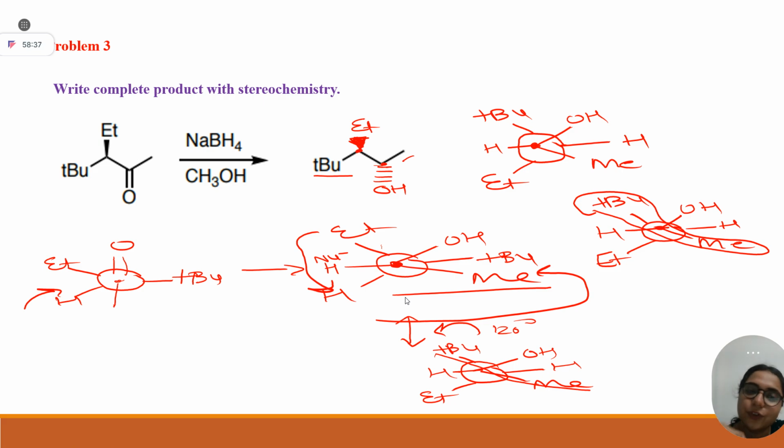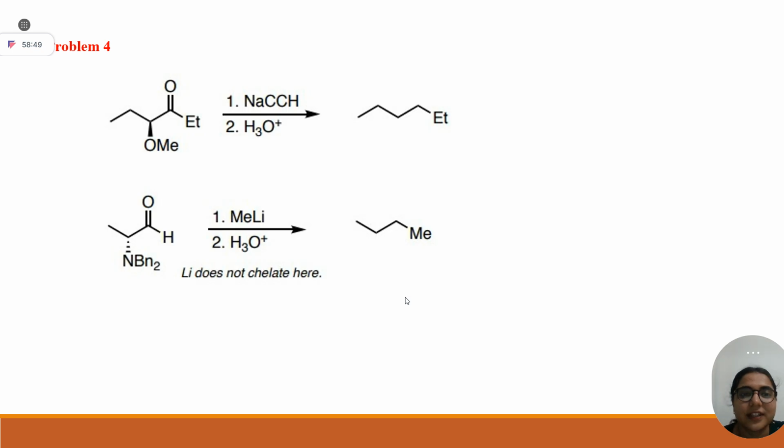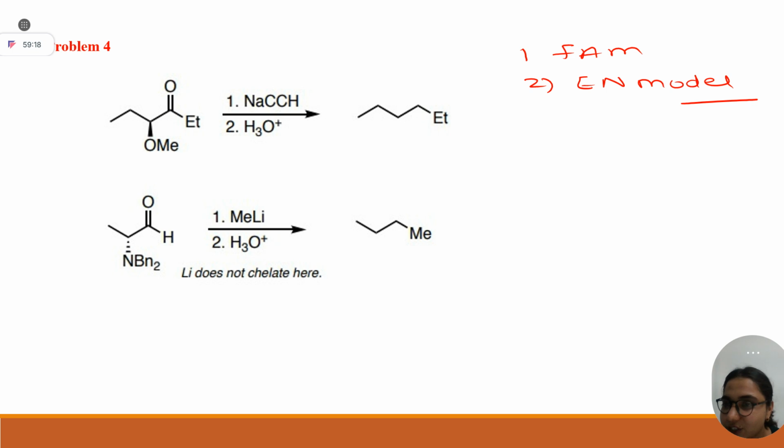Yes, ma'am. If you practice, you will get this thing. Okay, can we move ahead? Okay, then tell me in question number 1 which model will apply. Let's say that the electronegative model name is Conforth. The other name of the electronegative model is the constant model. First model name is your Felkin model, second model name is your electronegative model, just for the sake of understanding. I will check its name again.